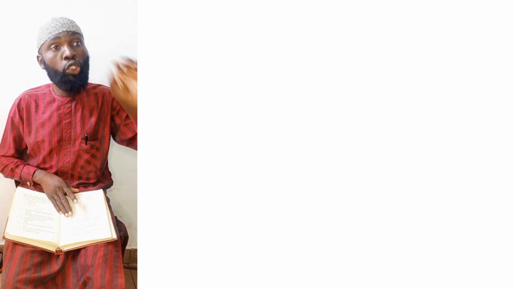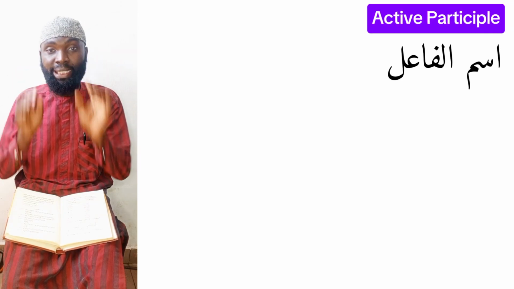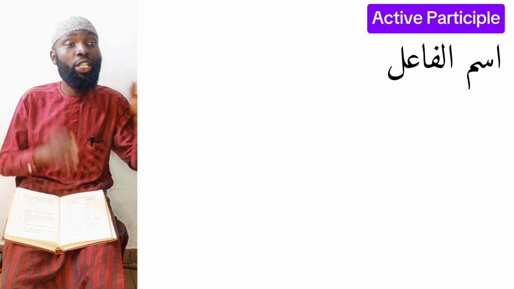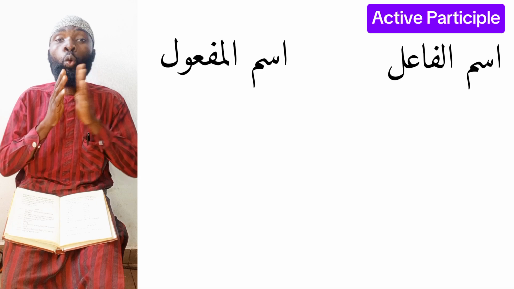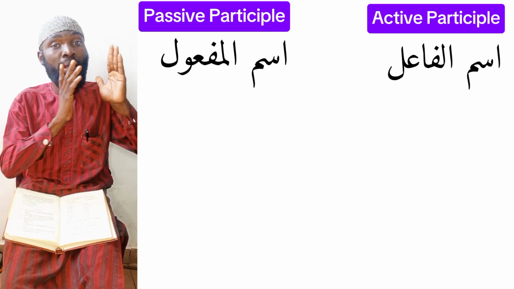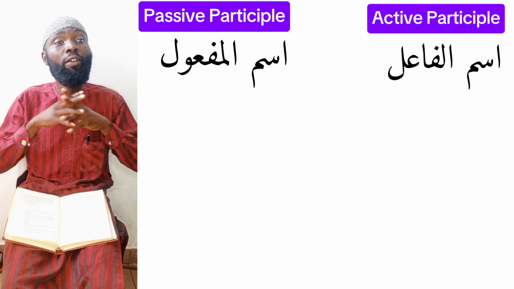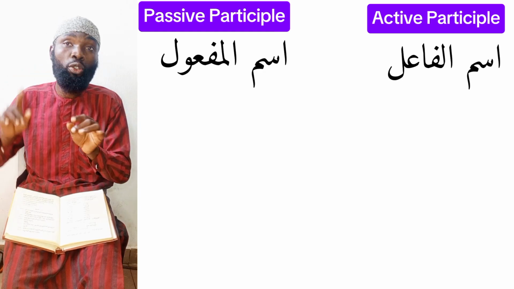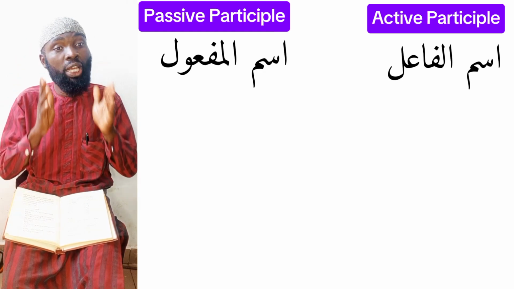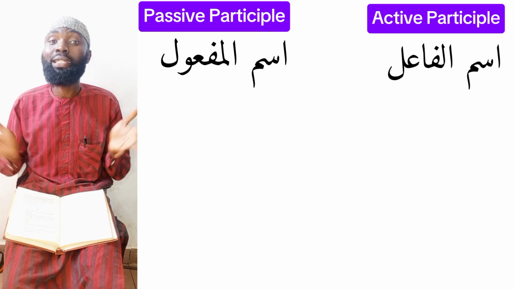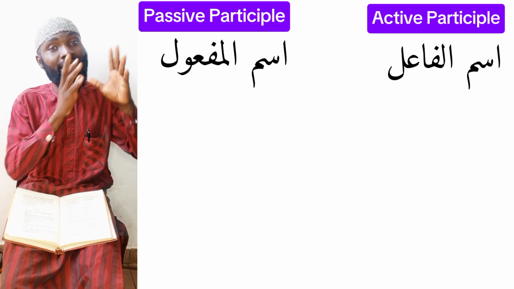When you look at the board, we see ismul fa'il, which means active participle. And on this side, you see ismul maf'ul, which means passive participle. We have already discussed what this means in a previous episode, link placed above. But today we also want to bring a lot of words which fall under these two categories.